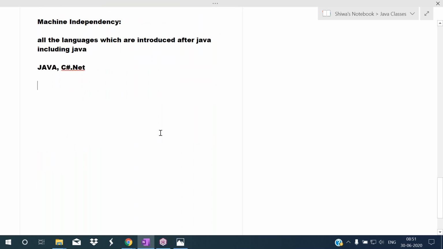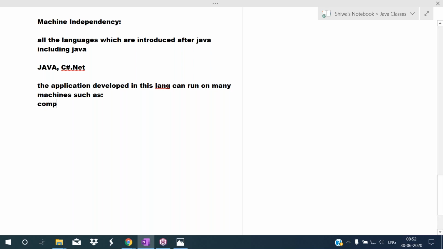So what is a machine independent programming language? It means the application developed in this language can run on many machines. What are those machines? I'm giving the list.